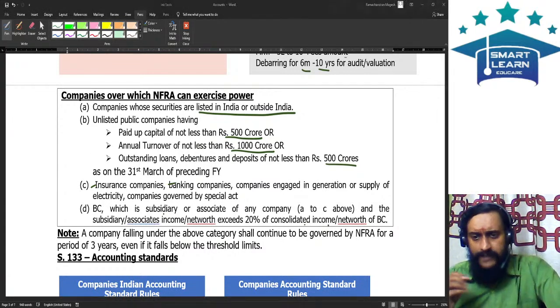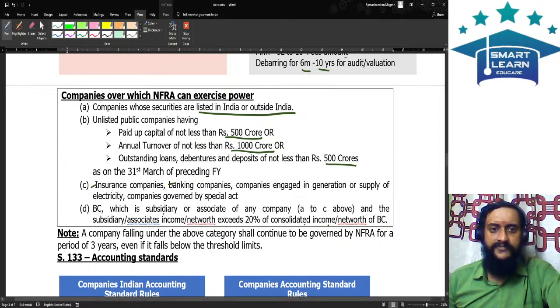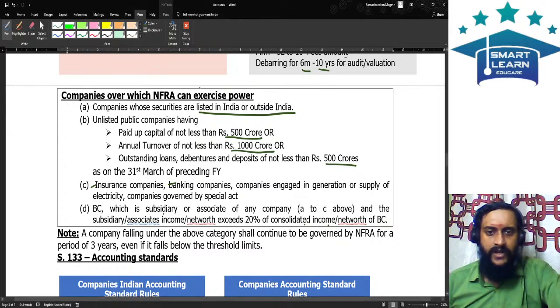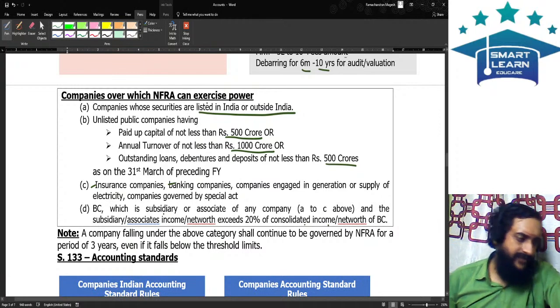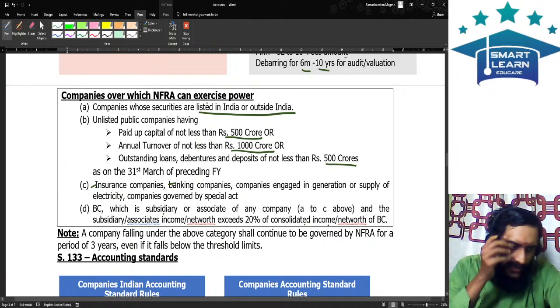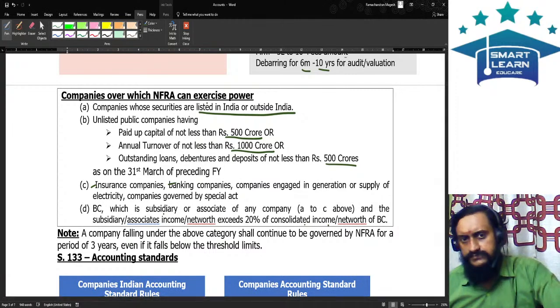NAFRA, over whom shall it apply its power? Over whom can NAFRA apply its power? Over all listed entities, NAFRA will have a power.